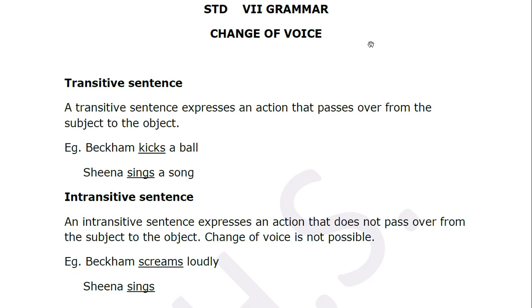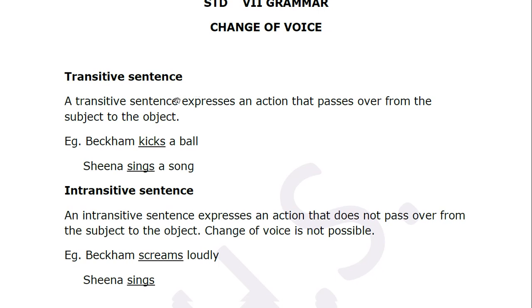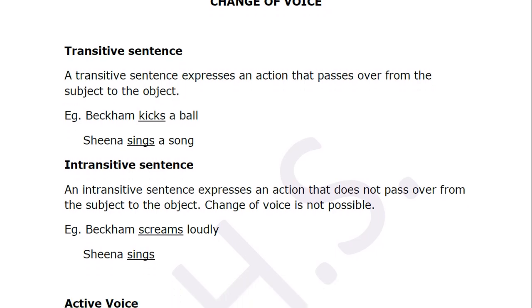Okay? Now, I have already taught you what is a transitive sentence. It is a sentence wherein you have the subject, verb, and the object, and the action, that is what's being done in the sentence, passes from the subject to the object. Okay, now let's read. I will go a little fast because the lesson is quite long. Transitive sentence. A transitive sentence expresses an action that passes over from the subject to the object.